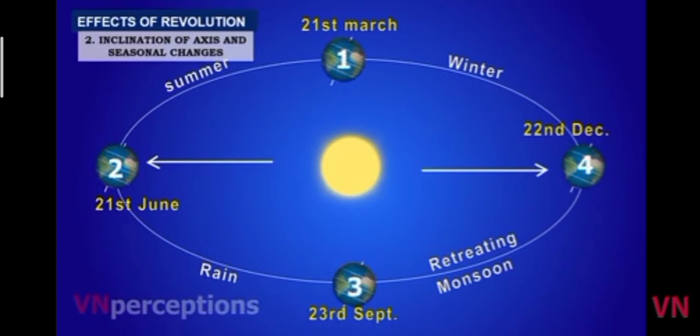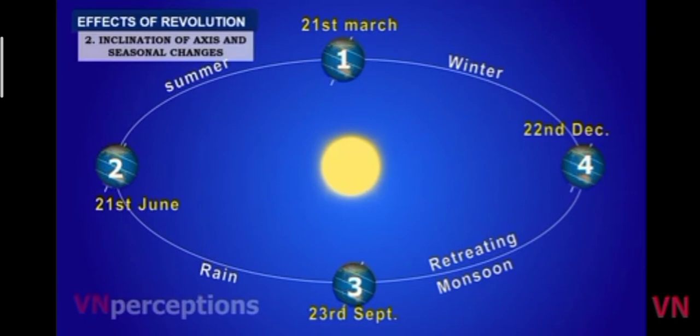When the earth is in the first position or in the third position, none of the poles are facing the sun. So, this inclination of the earth's axis does not have any impact on the sun rays that it receives. So, on 21st of March, vertical rays of the sun fall on the equator and the entire earth has equal day and equal nights.